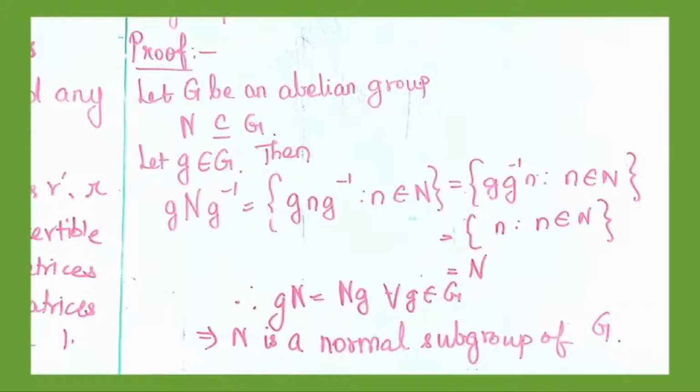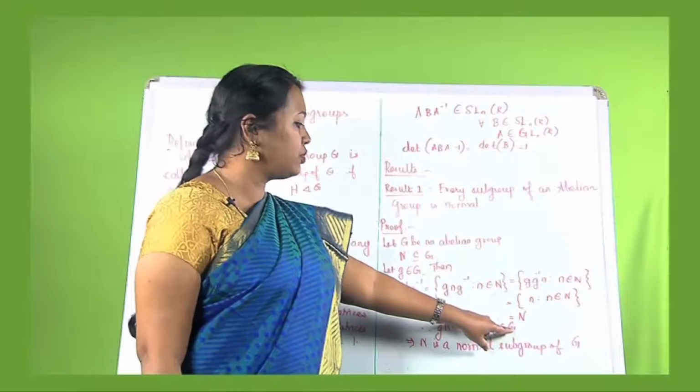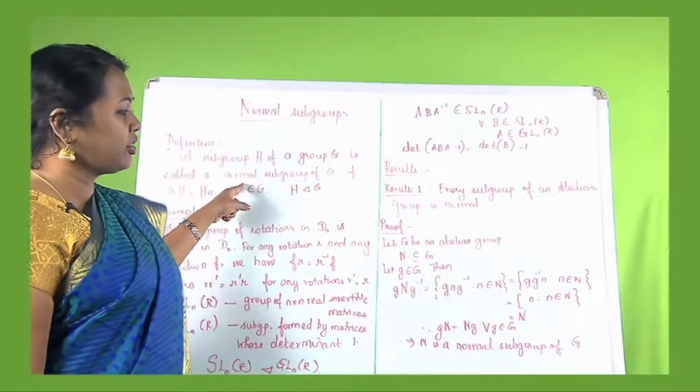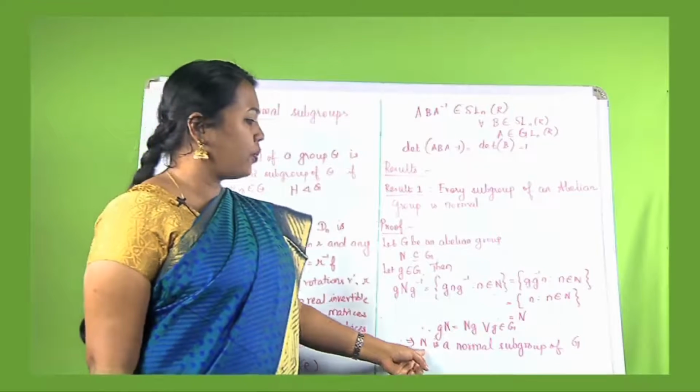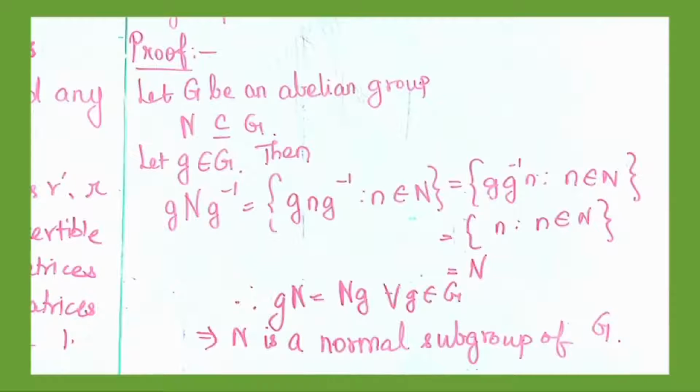Therefore, gN is equal to Ng for all g belongs to G, thereby satisfying the condition of a normal subgroup, and therefore N is a normal subgroup of G.